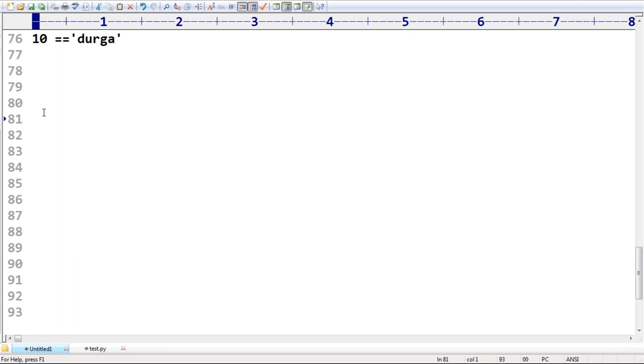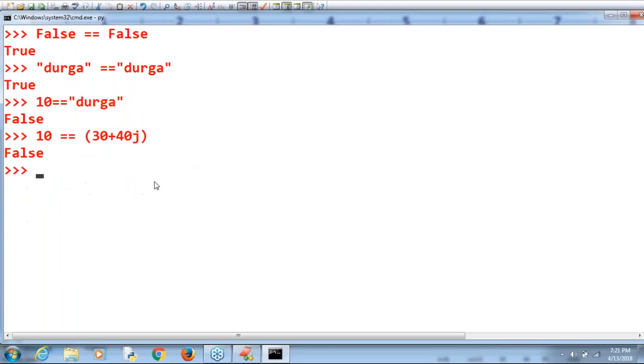Make sure, sir. So now I'm taking 10 double equal to 20 double equal to 30 double equal to 40. We are not required to keep any explanation about this one. What is the answer we are going to get? Okay, so false, because all conditions fail. Now I'm taking 10 double equal to 10 double equal to 10 double equal to 10 double equal to 10, like this. Sir, every comparison always returns true. That's why true itself is the answer.